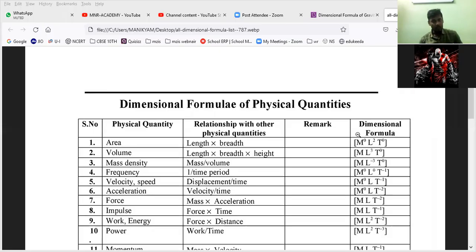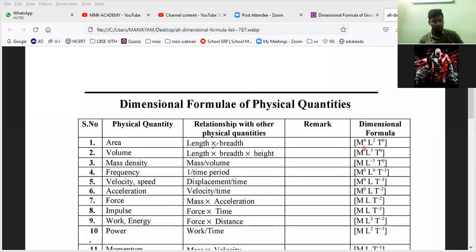Zero. Power 0, understand? You have to write. So, if it is mass and time is 0, if not available, then we have to write power 0. Now see the second one: length, breadth, height. So here M won't be there, time also won't be there. But here they forgot to keep 0, so you have to keep it. Here 0 will come. Is it okay? So M power 0, L power 3, T power 0.